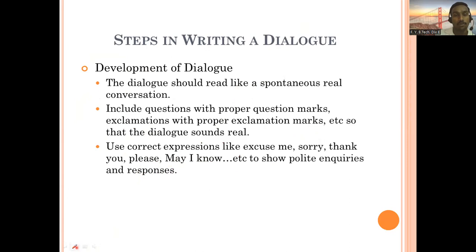This next step is the development of dialogue. Now here you have to think, you read the question, which situation is given to you, and as per that situation you need to think how to develop the dialogue. The dialogue should read like a spontaneous, real conversation. By spontaneous, I mean it should sound natural.